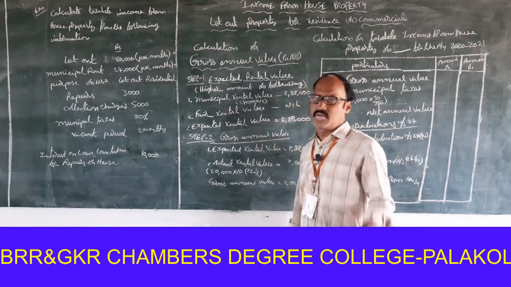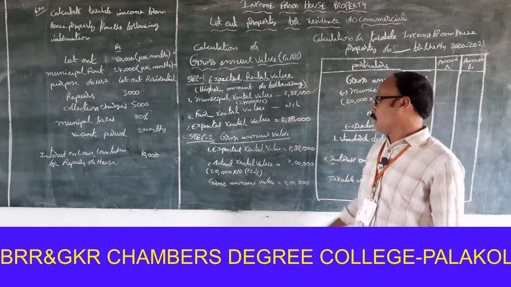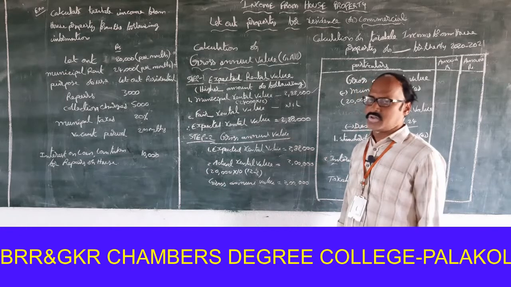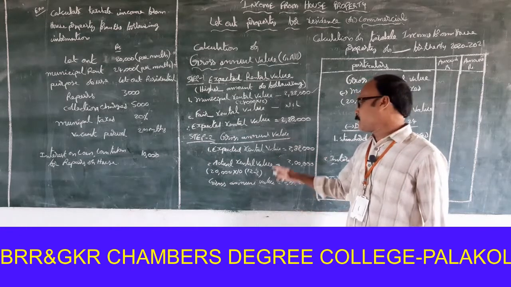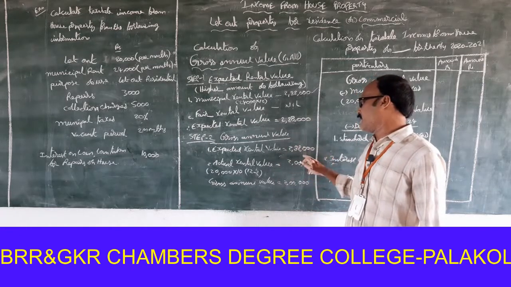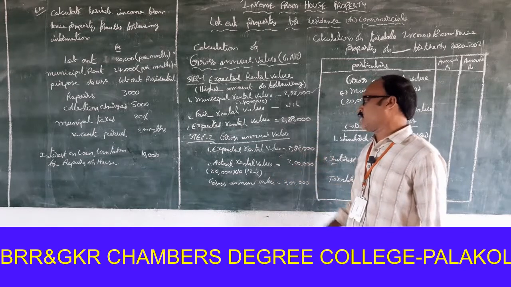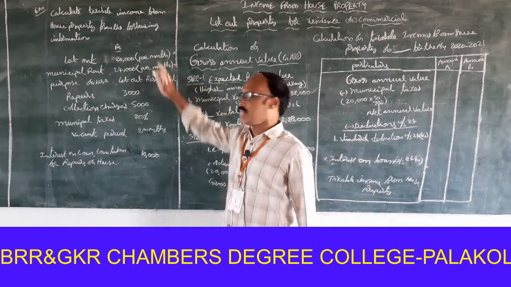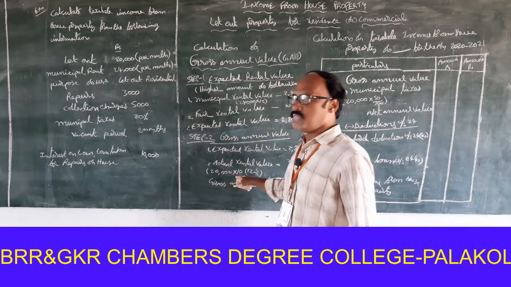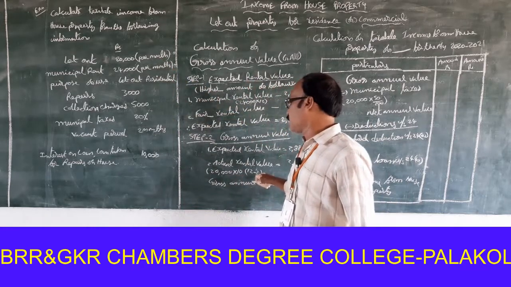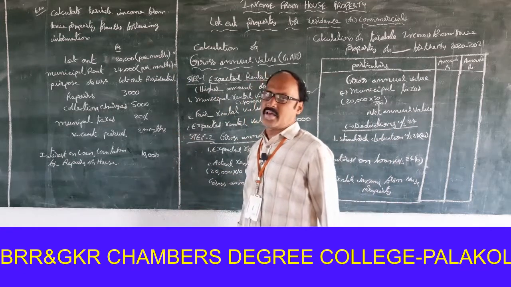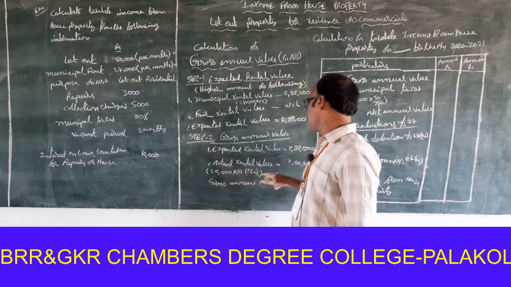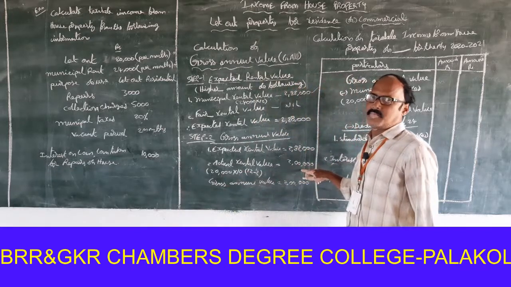No problem at all. But in step 2, gross annual value is the higher of expected rental value 2,88,000 and actual rental value. Actual rental value, rent per month 20,000, into 12 months minus 2 months vacant period. That is equal to 10 months. 20,000 into 10 months is equal to 2 lakhs.